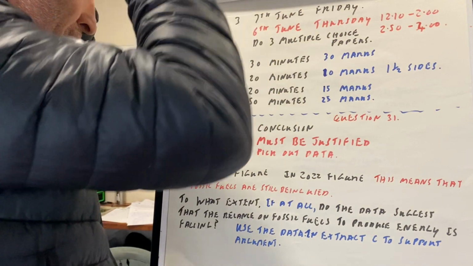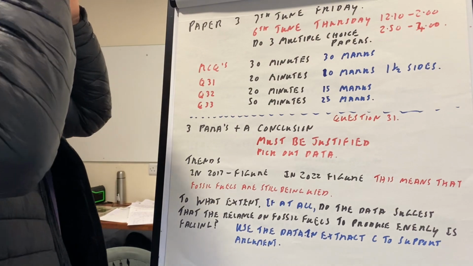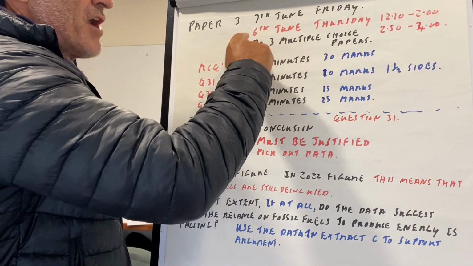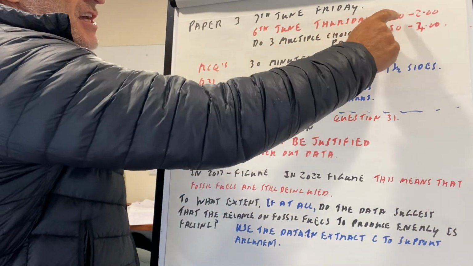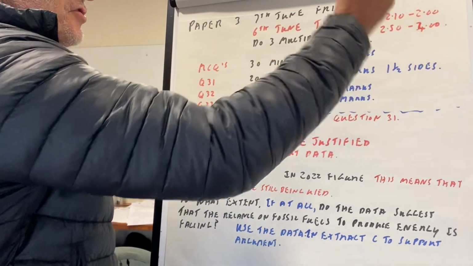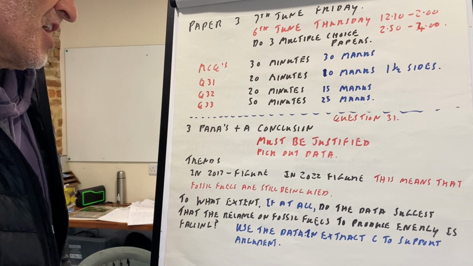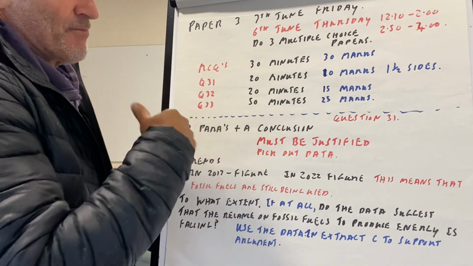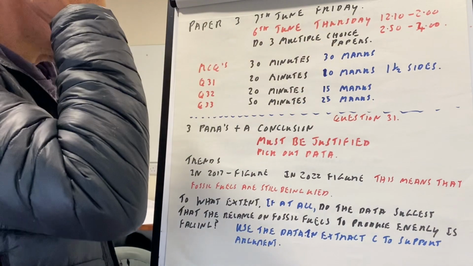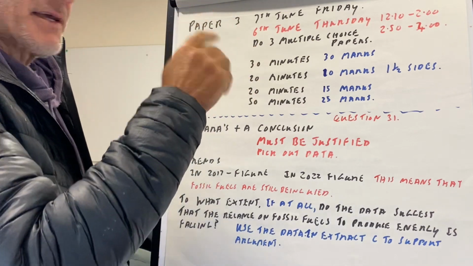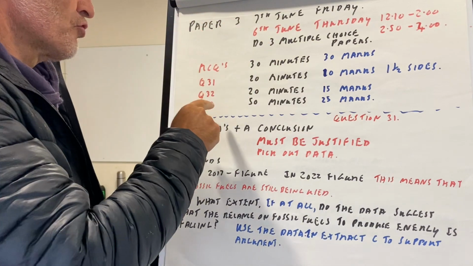Okay, so this is just going to be a really quick video on paper 3. Your exam is on the 7th of June, which is a Friday. We could hold a revision session on the 6th of June, Thursday, 12:10 to 2 o'clock, 2:50 to 4 o'clock, whatever. We can do 3 multiple choice papers in that time and just talk through the paper. Right, probably worthwhile to turn up to that, or I suppose I could do the Monday when we come back. Anyway, I will give you a call to arrange all that.